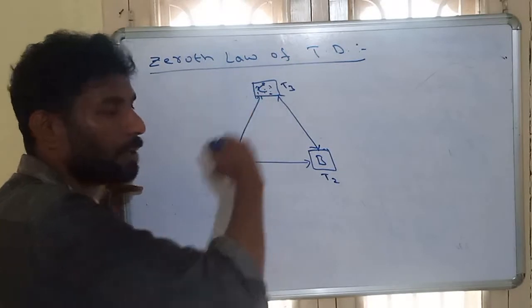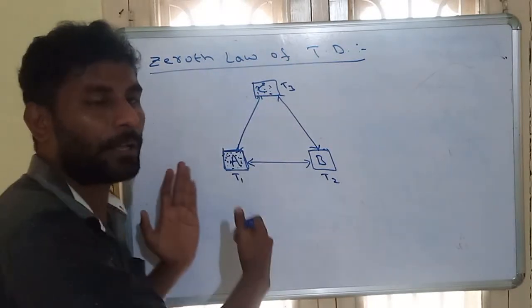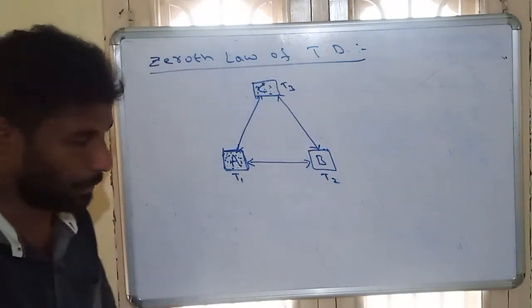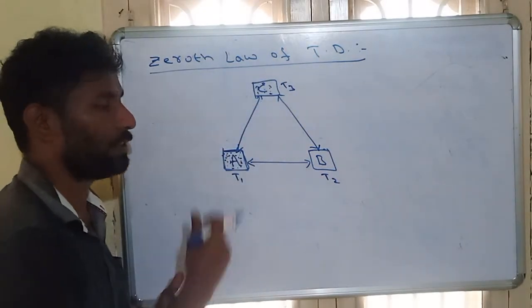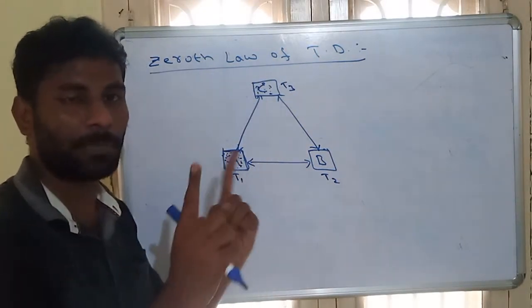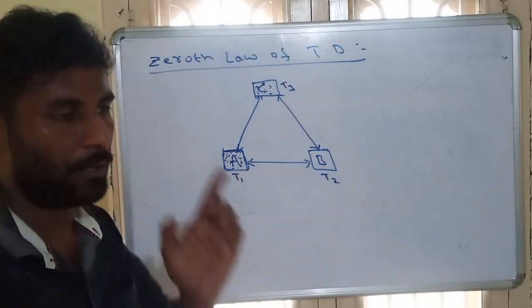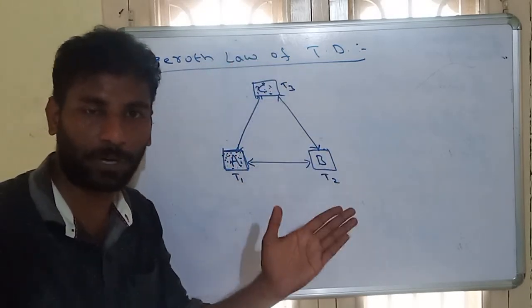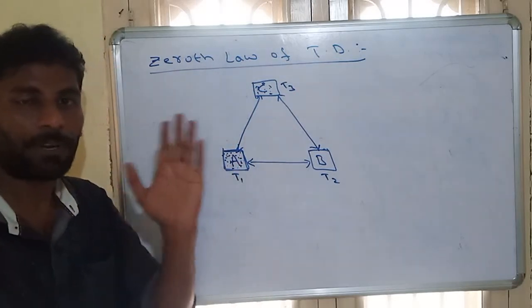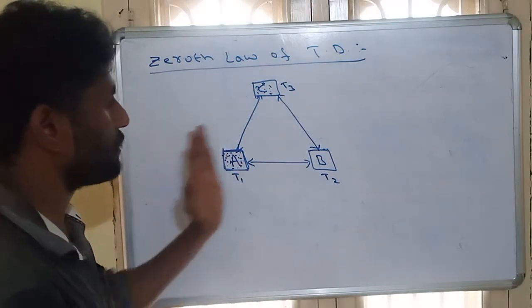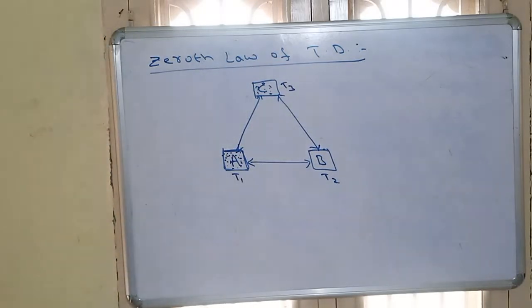So kinetic energy will become equal because kinetic energy is directly proportional to temperature. That is the transfer of energy in the form of heat. When two bodies at different temperatures are connected, energy is transferred from one body to another in the form of heat. So heat is a mode of transfer of energy. So that is the zeroth law of thermodynamics.